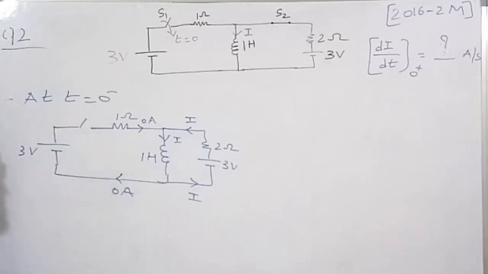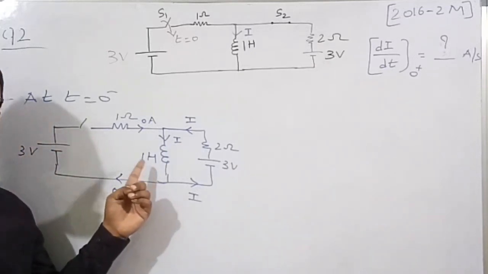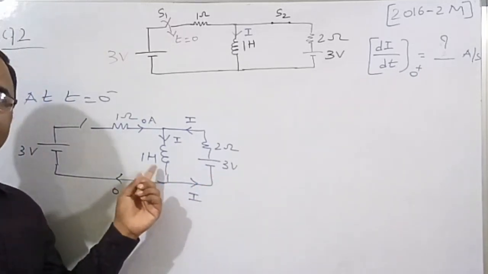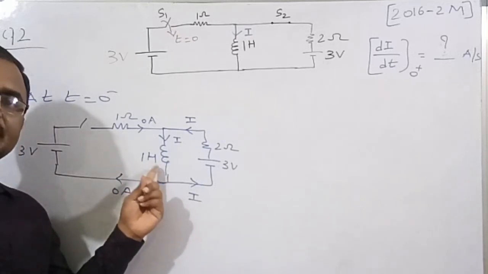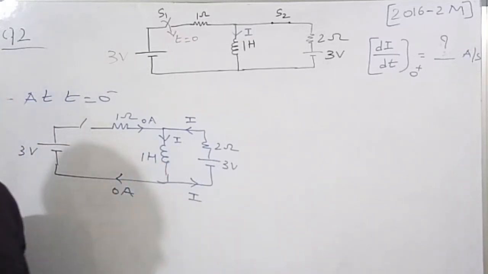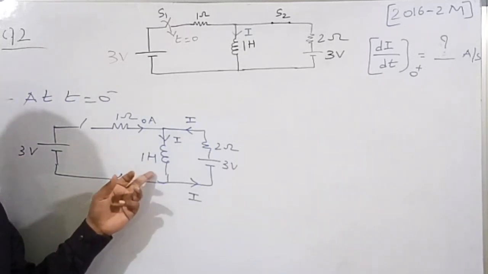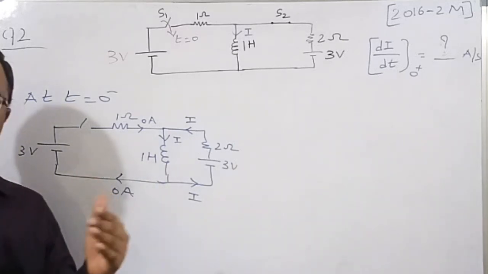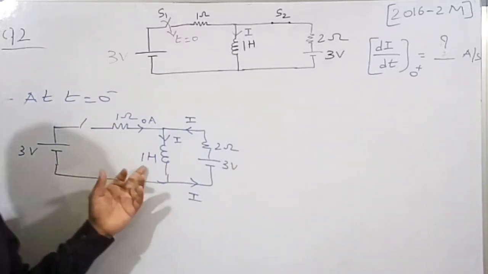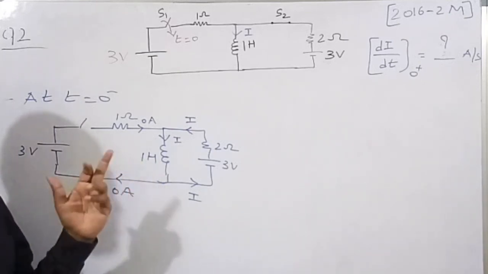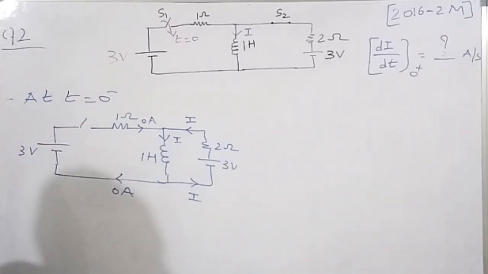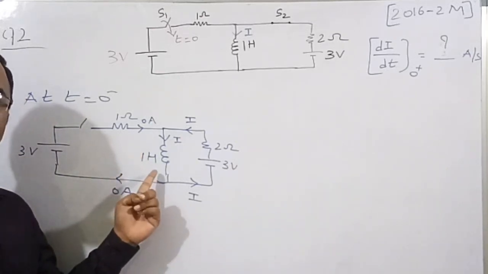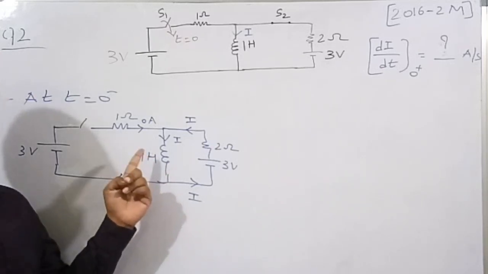So at the instant t is equal to 0 minus, the inductor is going to take energy from the 3 volt source. Therefore at steady state the current in the inductor becomes constant. Whenever the current in the inductor is constant, the rate of change of current is equal to 0 because the rate of change of a constant is also equal to 0. Therefore the voltage across the inductor, VL is equal to L into di by dt. As di by dt is 0, the voltage across the inductor is 0. So whenever the voltage across the inductor is 0, we need to do a short circuit at steady state condition.